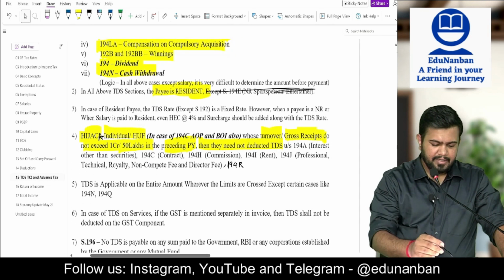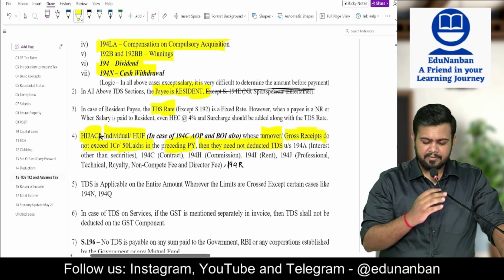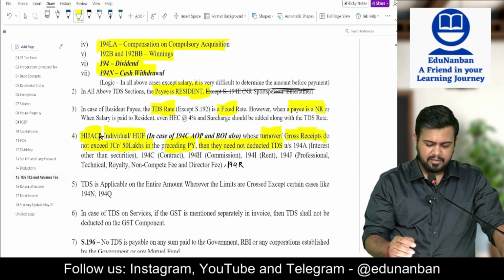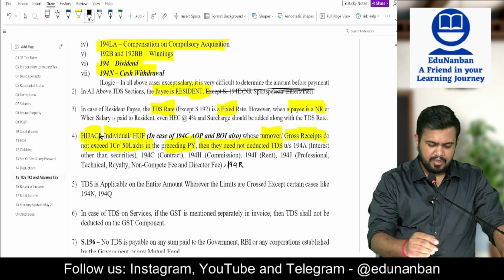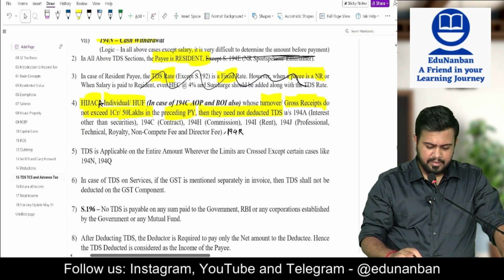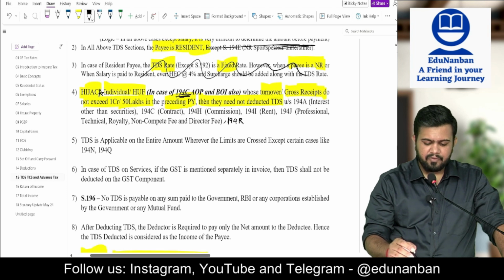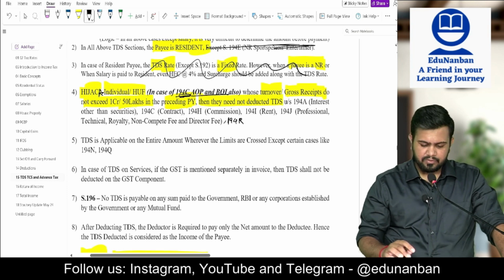Next. In case of a resident payee, the TDS rate is a fixed rate. However, when the payee is a non-resident, it is not fixed. Next, 194C we have already discussed. In case of 194C alone, this provision applies to AOP and BOI also.